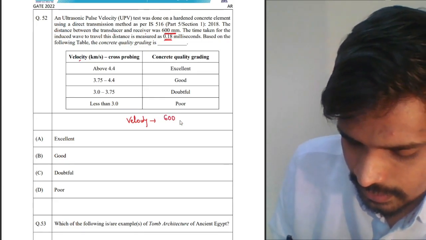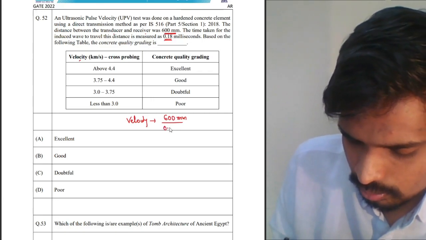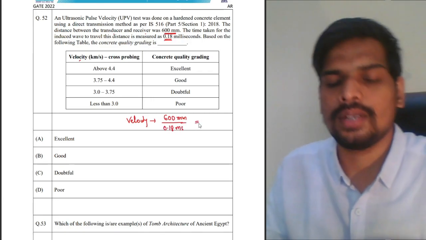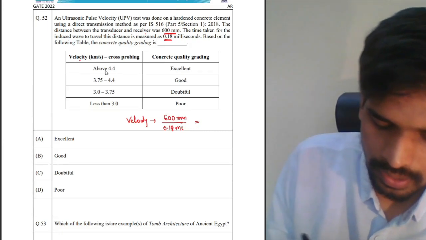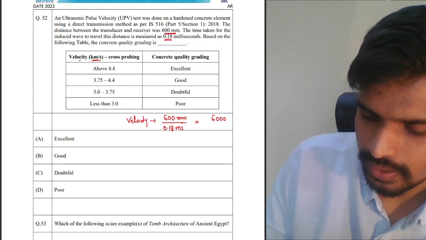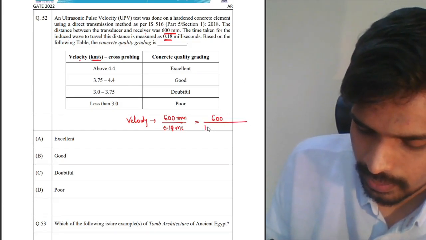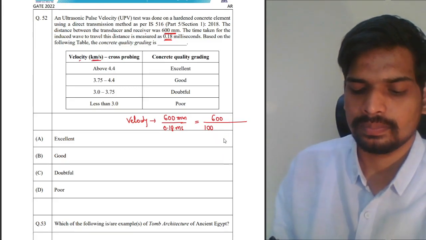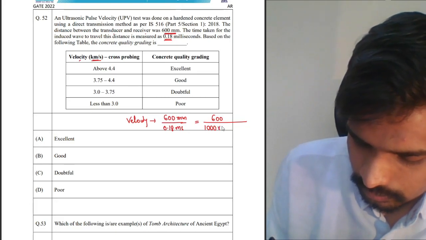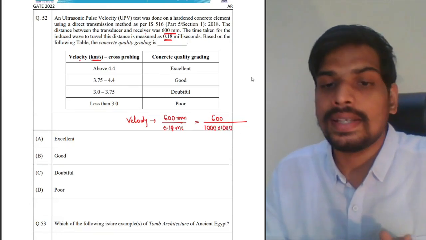So it is 600 mm divided by 0.18 millisecond. But we don't want it in mm per millisecond. We want an answer in kilometer per second. So to convert this into kilometer per second, 600 mm want to convert into kilometers, you need to divide it by 1000 into 1000, right? Because 1 meter is 1000 mm.